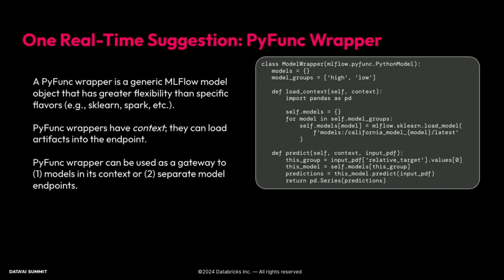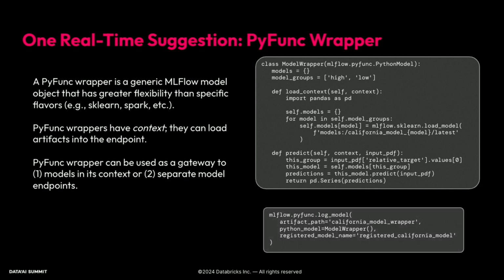This becomes more complex as you add more and more because just having more objects in memory in the context is going to run into the same kinds of considerations about the inference that we were just describing. But the model wrapper is a very flexible construct that can be used for a number of similar use cases if they don't get super massive. And then the logging call is really quite similar to any other MLflow logging.